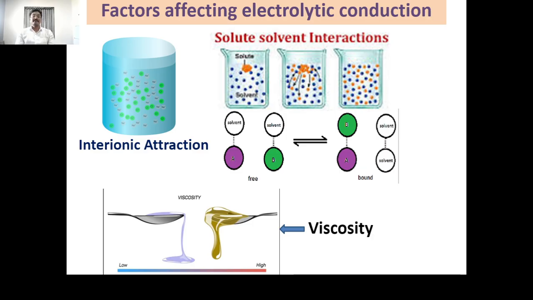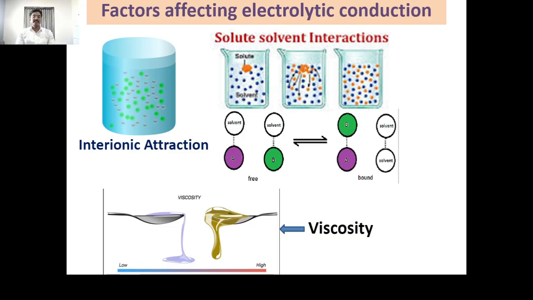Now see the factors affecting the electrolytic conduction. There are three factors which affect the electrolytic conduction. The first one is inter-ionic attraction. The second one is solute-solvent interaction. The third one is viscosity. Let us see them one by one.